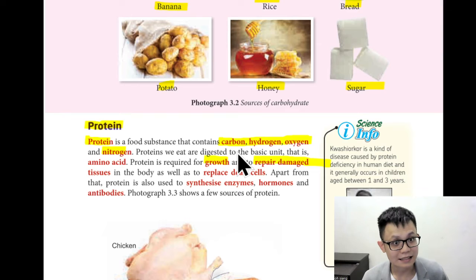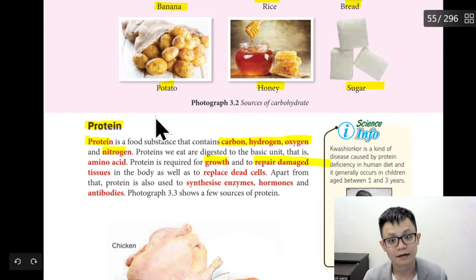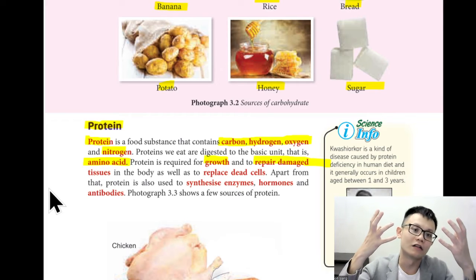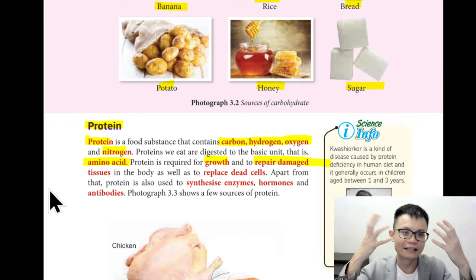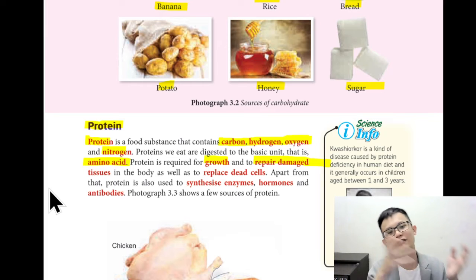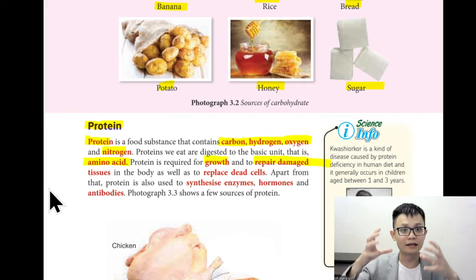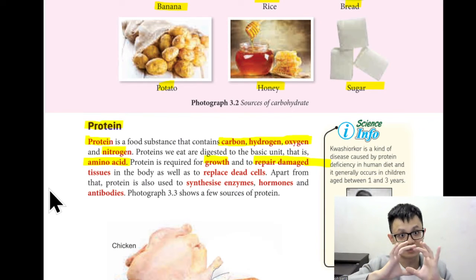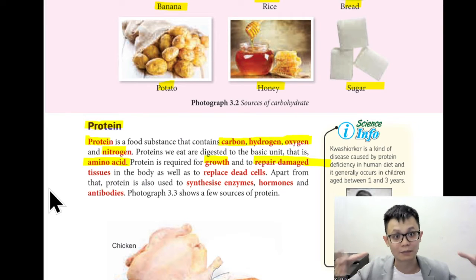What is the basic unit of protein? Amino acid. Sometimes people will say protein, sometimes people will say amino acid. Actually, it's the same thing. Amino acid is talking about protein, protein is talking about amino acid. Just that protein is a bigger chain of molecules, and amino acid is the smaller one. If you combine all the smaller ones, it still becomes a protein.